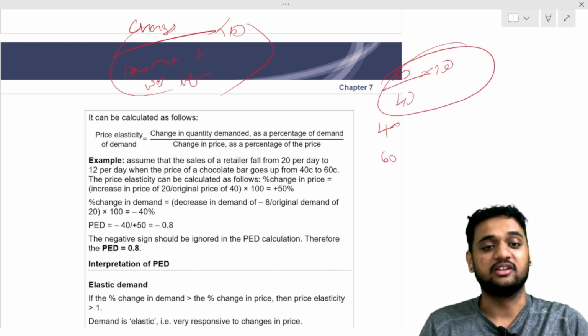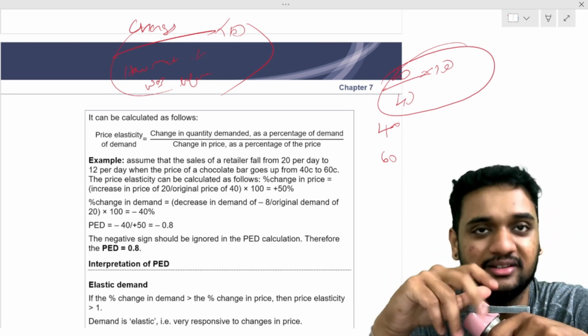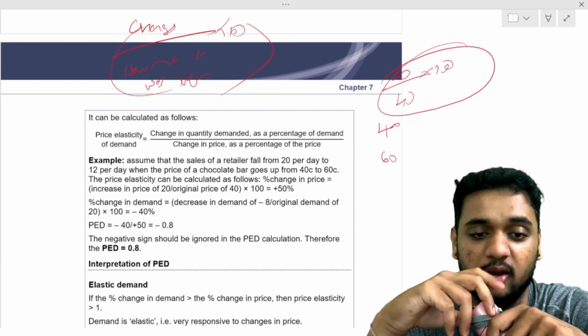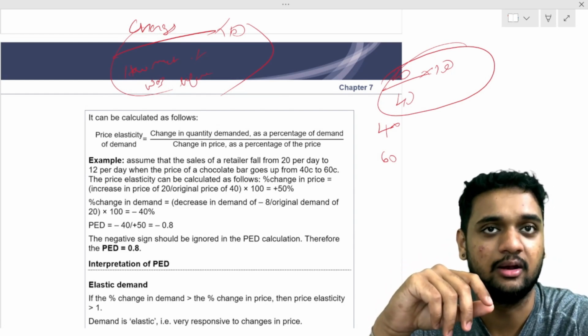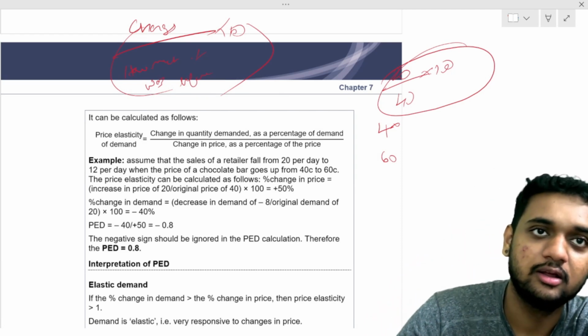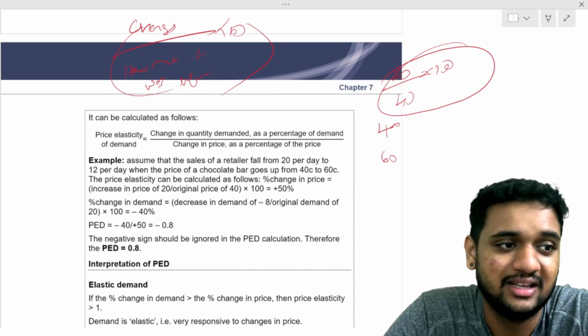What is the percentage change in quantity demanded? Percentage change in price? 40%. 50 by 40? 1.2. Is it elastic or inelastic demand? More than 1. This means it is elastic demand.